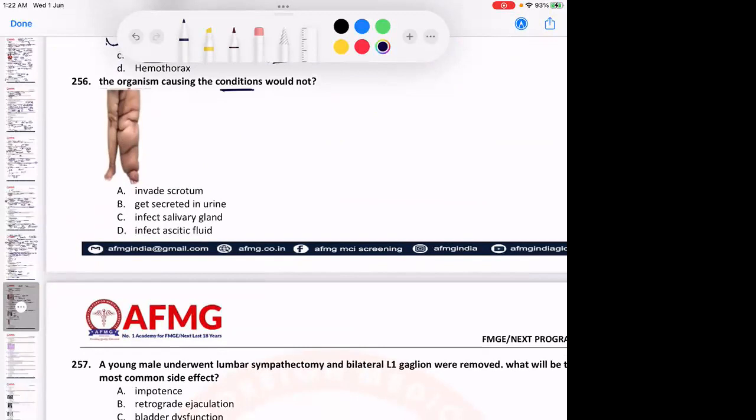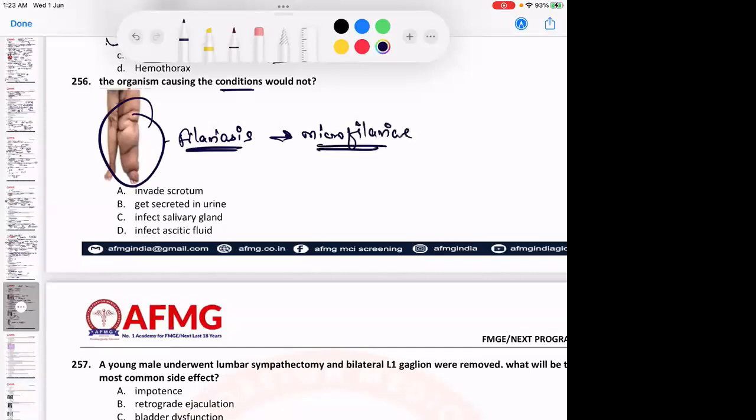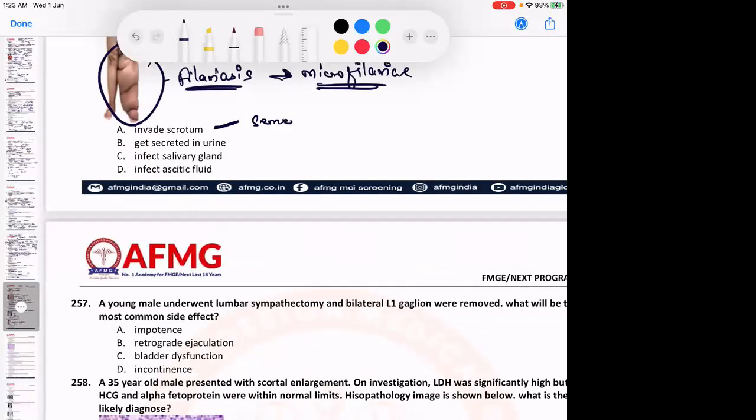Here they have given a classical case of filariasis. Here you can see there is elephantiasis. So this was a classical case of lymphatic filariasis, and for diagnosis, we will detect microfilariae. Microfilariae are present in all of the following secretions of body except. As we know, they would be present in semen, they can be present in urine, they would be present in ascites, but they would never be present in saliva. So they will never infect salivary gland. Yaad rakhna, lymphatic filariasis never involves the salivary gland.